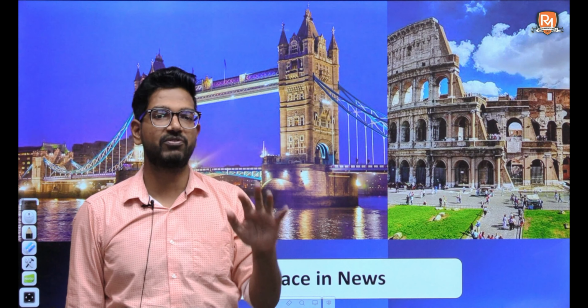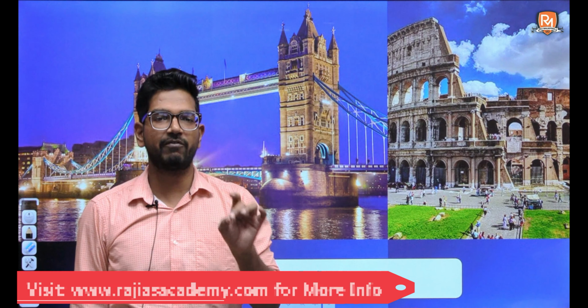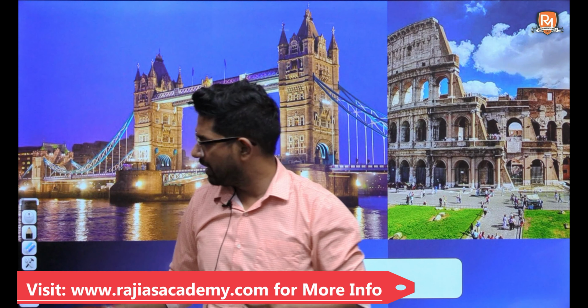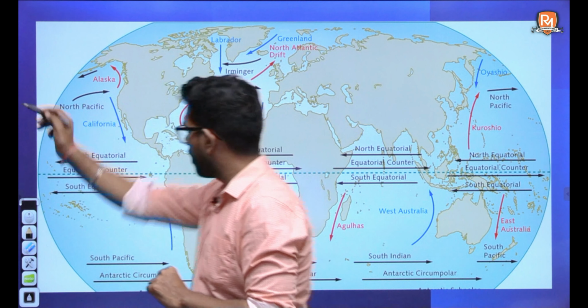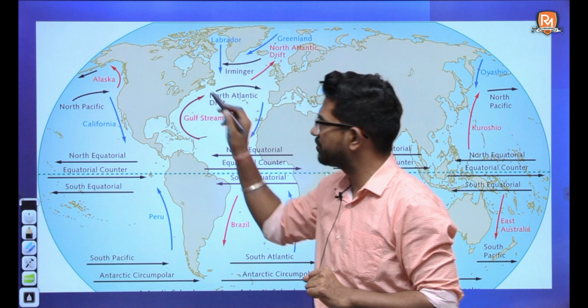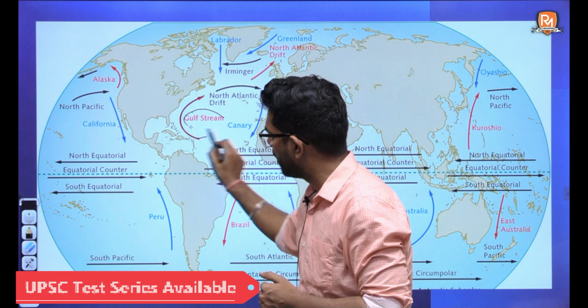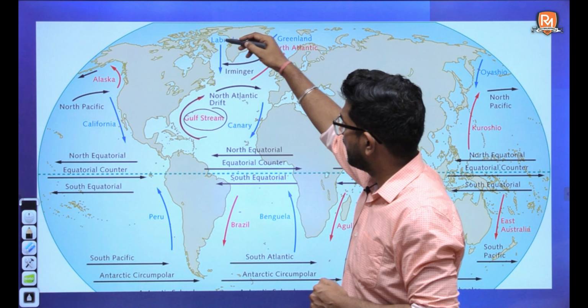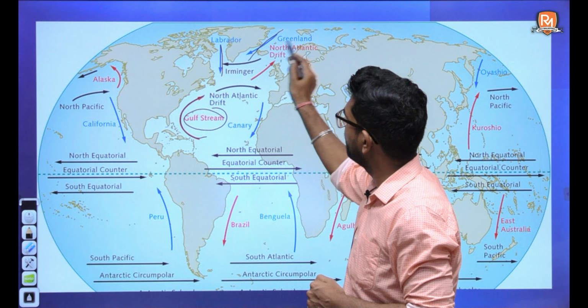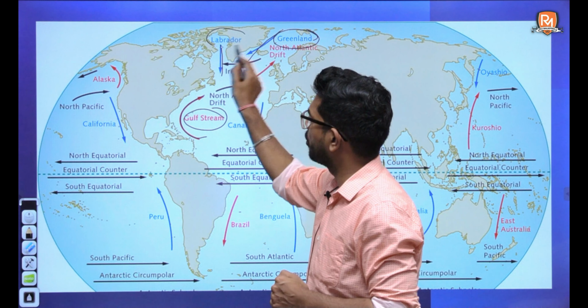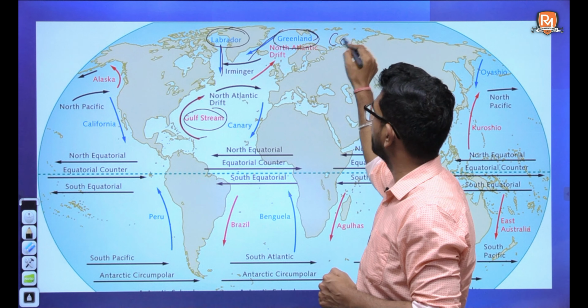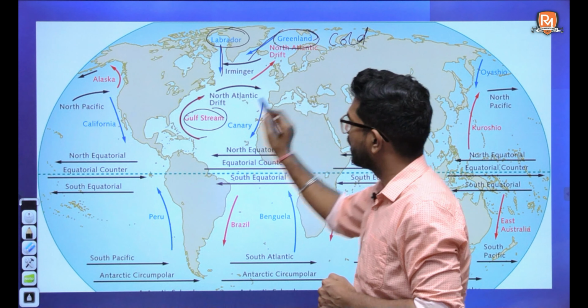If we talk about some of the famous ocean currents that we will be looking at in this video, let's see this. This is the Gulf Stream on the east coast of North America. It starts nearby the equator. So this is your warm current, the Gulf Stream, and from the north two currents are coming. One is Greenland and the other is Labrador. These are both cold currents and the Gulf Stream is a warm current.